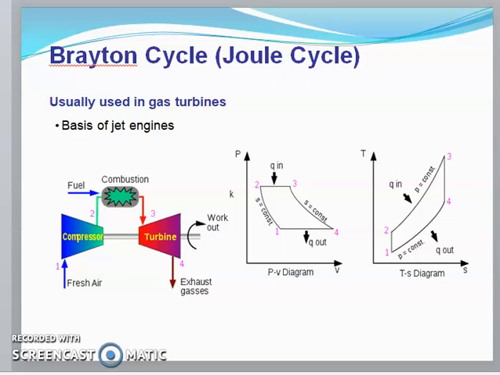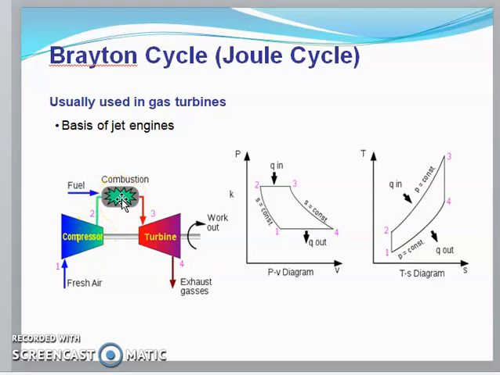Next, we'll see what the Brayton cycle is. It is also called the Joule cycle. Here I have shown a simple schematic view, in which we have a compressor, a turbine, and a combustion chamber. Fresh air is drawn into the compressor and compressed. The compressed air will then be sent to the combustion chamber, where the fuel is added.